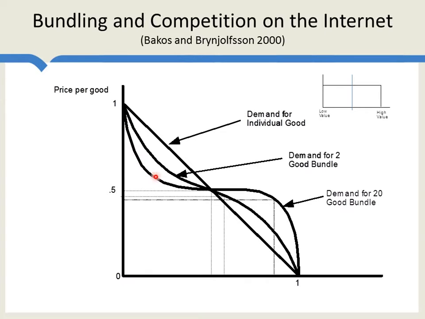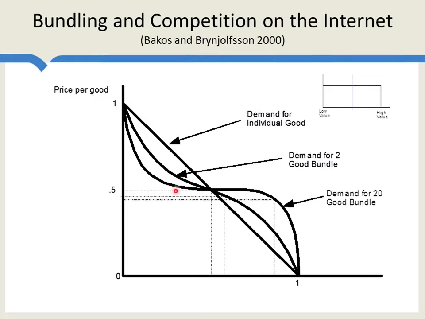So the demand for a 20-good bundle, even though each individual good in that bundle has this linear demand, the demand for the bundle itself is much greater at the mean. It's concentrated around the mean. You get this big increase in the quantity demanded at the mean as the bundle values go to the mean.